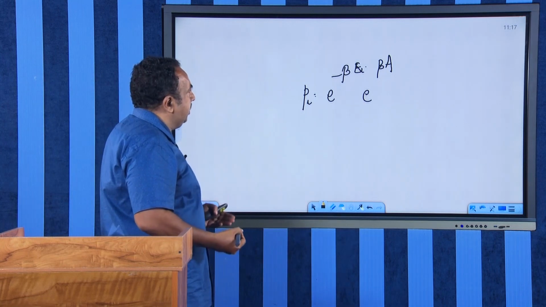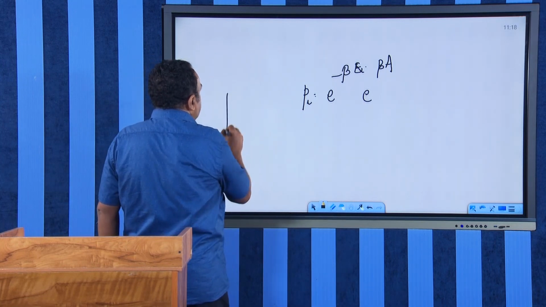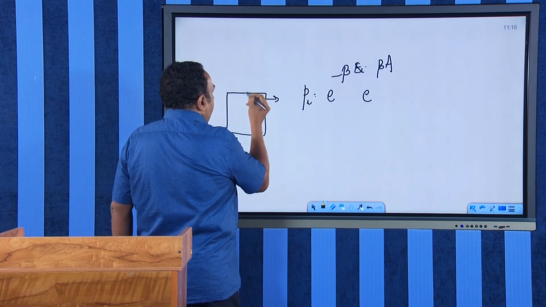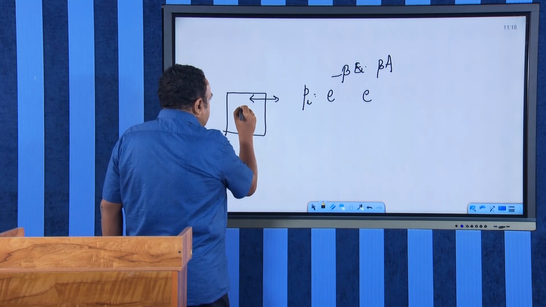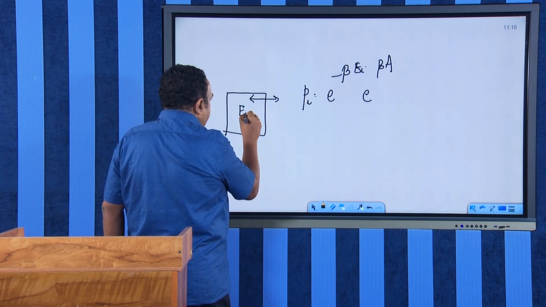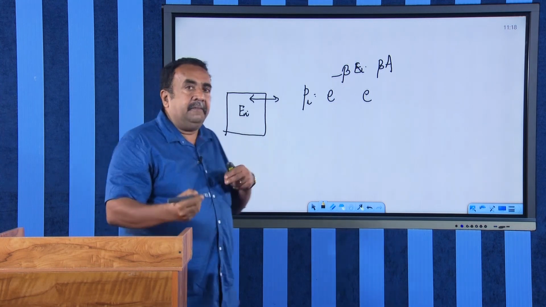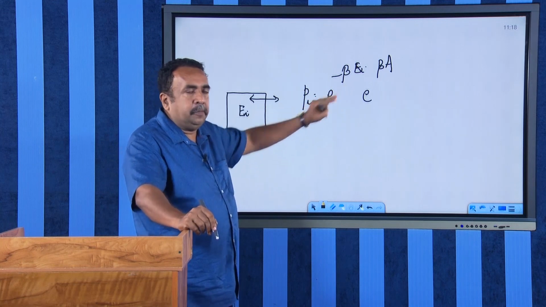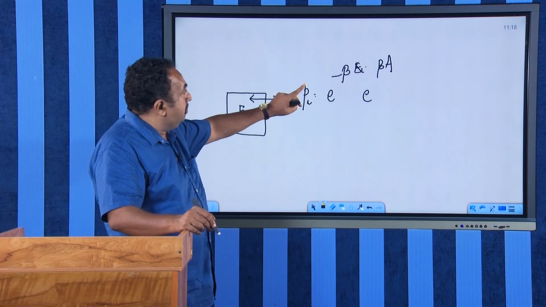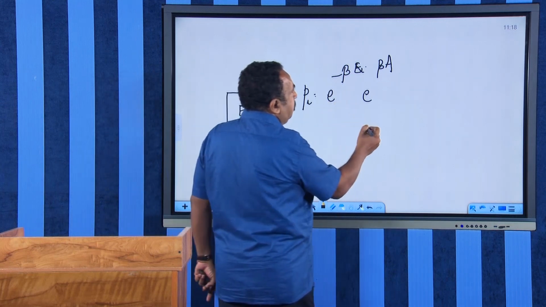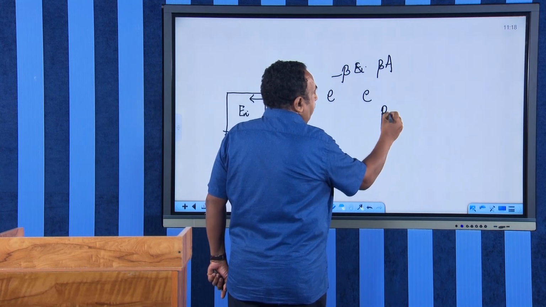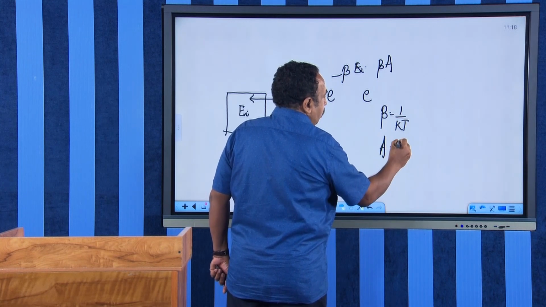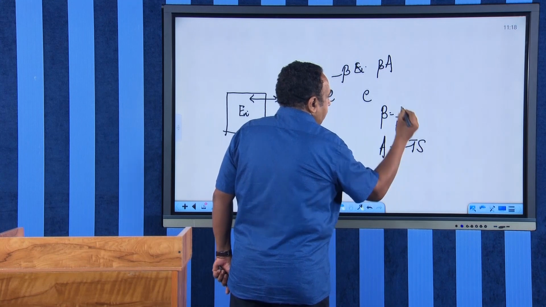This is the probability that the system will have a given energy. Your system, at any instant, is exchanging energy with the surroundings. At a particular instant, the system will have a particular energy EI. What is the probability that the system has that energy EI at any instant? That is given by this expression: Pi is equal to e raised to minus beta EI into e raised to beta A, where beta is 1 upon kT, and A is U minus TS.